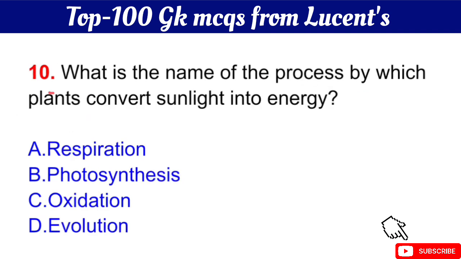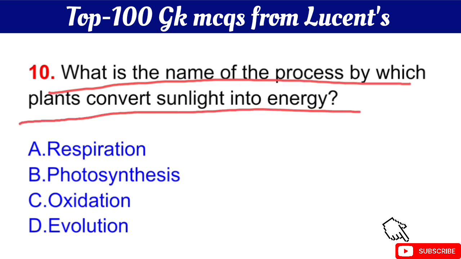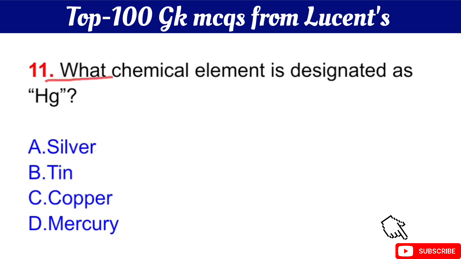Question number 10 is, what is the name of the process by which plants convert sunlight into energy? The right answer is option B, photosynthesis. Okay. Question number 11 is, what chemical element is designated as Hg?